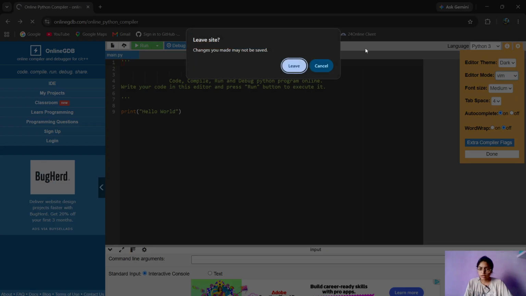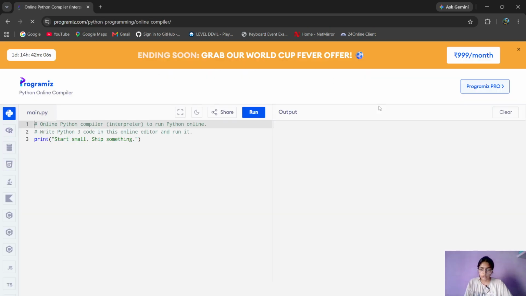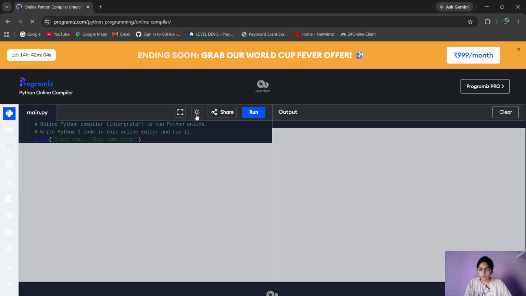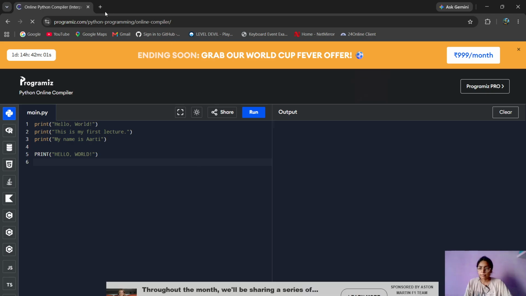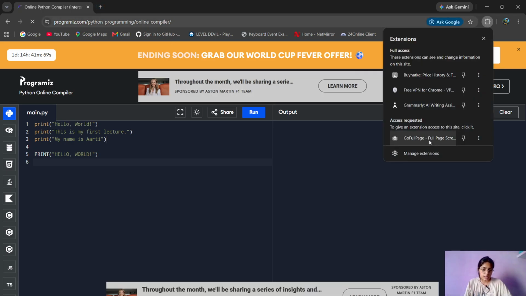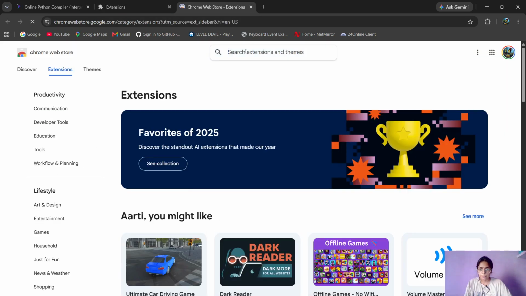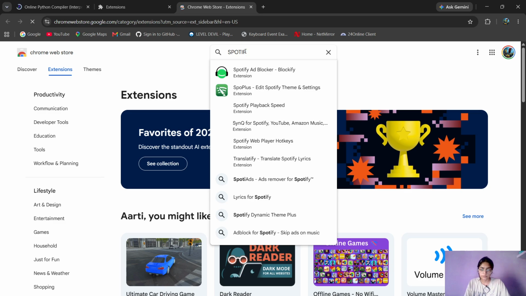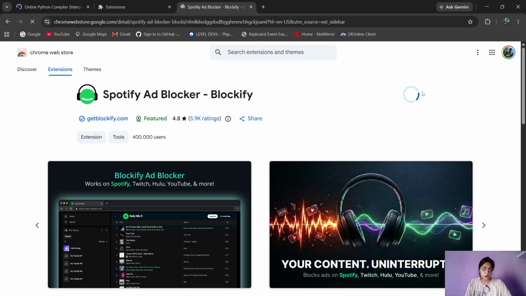Actually, we are going to face a problem here. Okay, it's also an online programmer. Wait, let me actually download an ad blocker so that it will block the ads and we don't have to face any kind of issue.